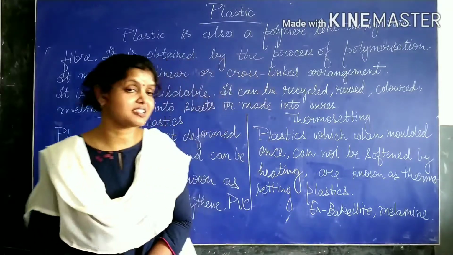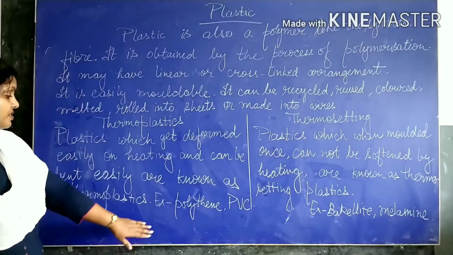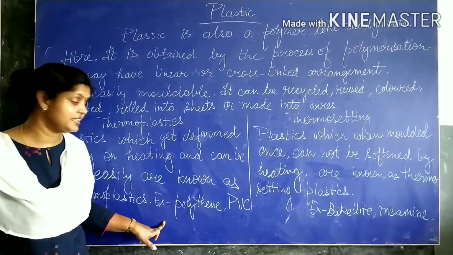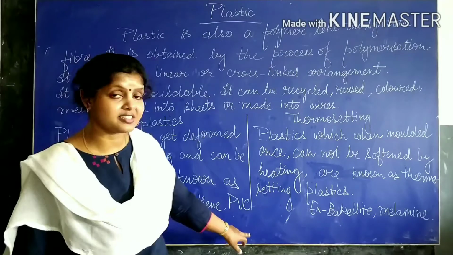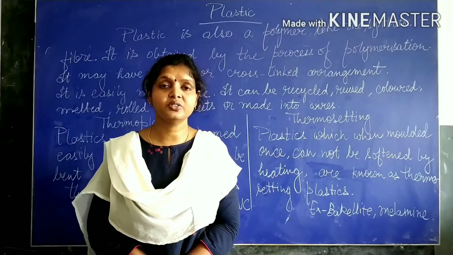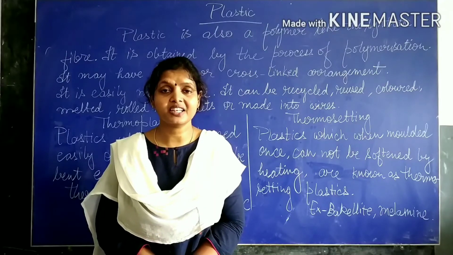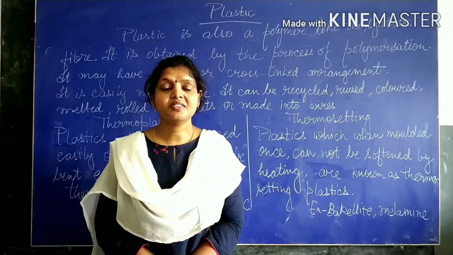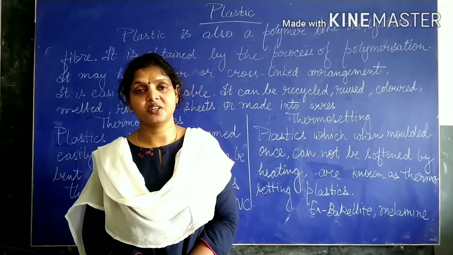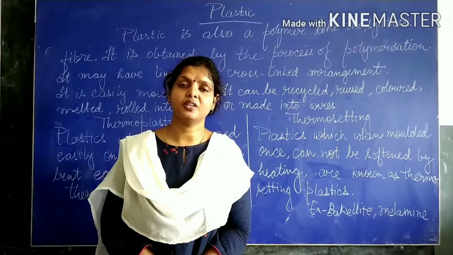While thermoplastic is the plastic which can be softened, which can be deformed on heating, like polythene and PVC. And as I told you, polythene is a polymer of ethene, while PVC, polyvinyl chloride, is a polymer of vinyl chloride.